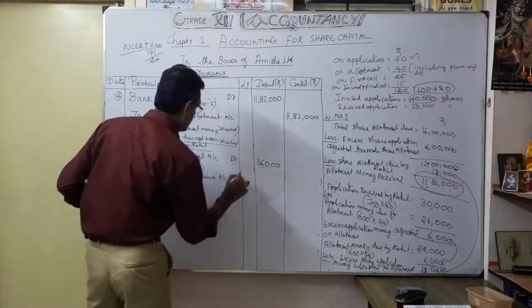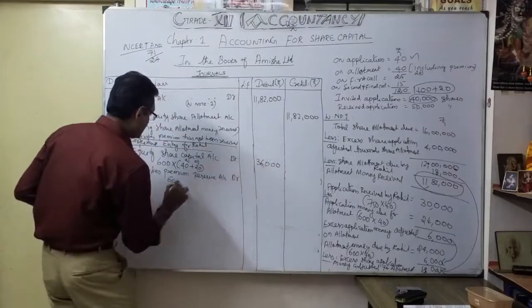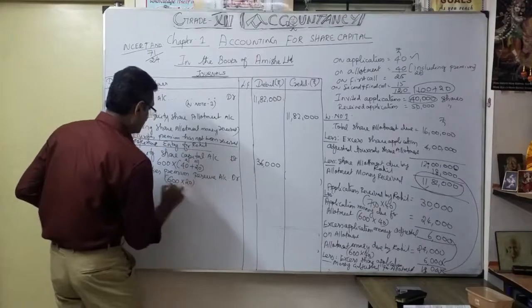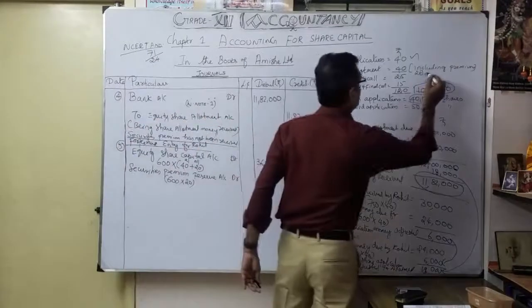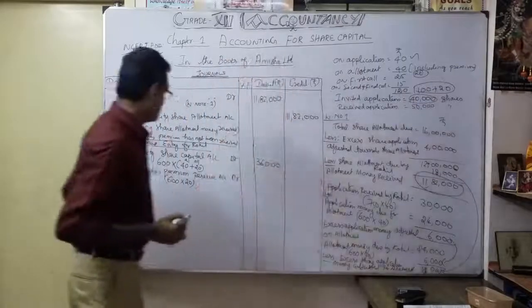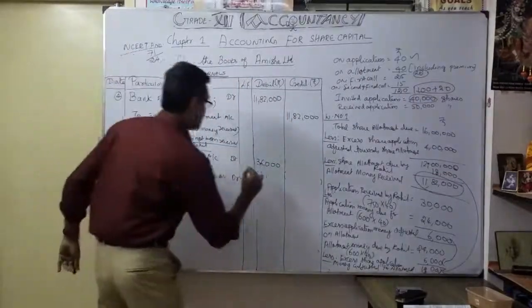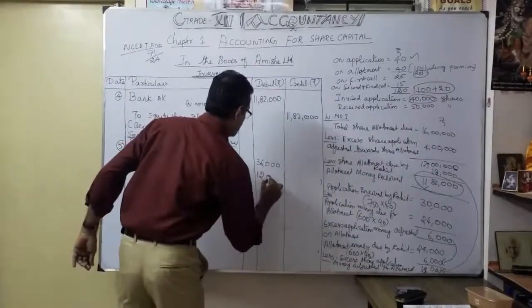Better to write it. How much? The same 600 into 20 rupees. 20 is the premium, understood? Including premium, 600 into 20, how much? 12,000. That is our debit part over.